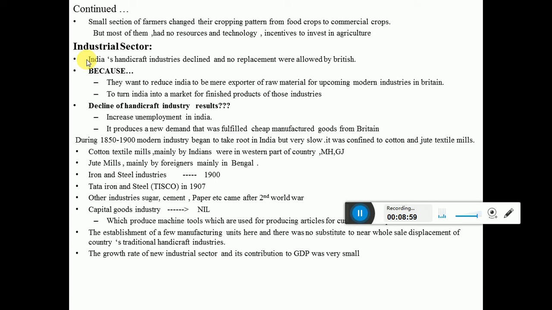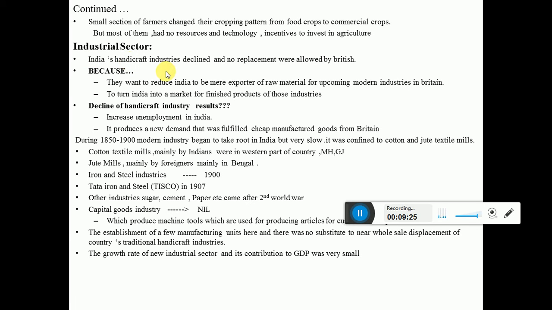And that's why they could sell their products very easily. They just take the raw material, produce it in Britain, and take it back to India with no tax, which is cheaper than our product that we are producing by hand. Our product has no doubt more quality, their product has no quality, but still they are selling their product, and our product is unable to sell. That's why the handicraft industries start declining.